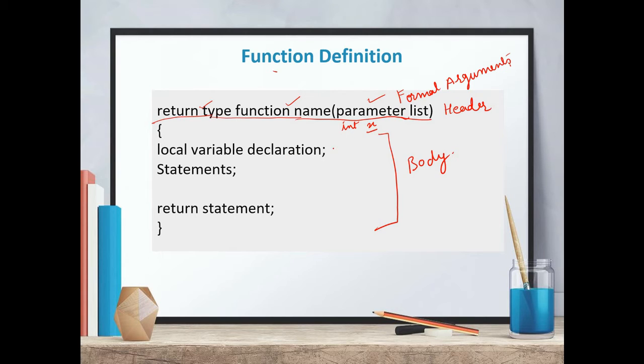Then in the function body we can see there are local variables, and we can do local variable declarations here. Then there are some statements, where we write the actual task that this function is going to perform. We will write that logic or code inside this block, which is enclosed in curly braces. Then there is the return statement. If your function is going to return anything, then it must have a return statement, and this return statement will return the value that your function is supposed to return.